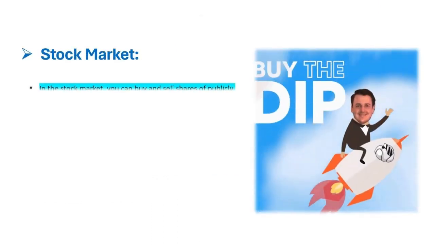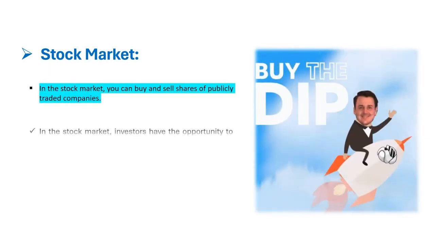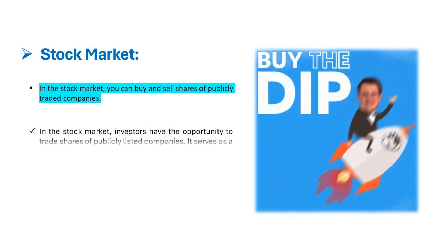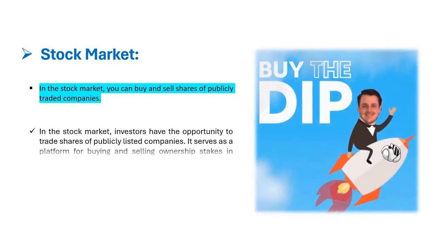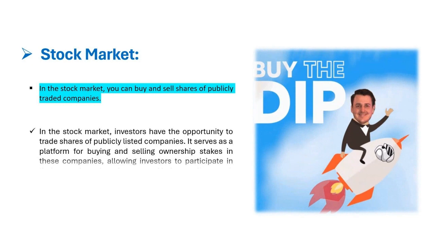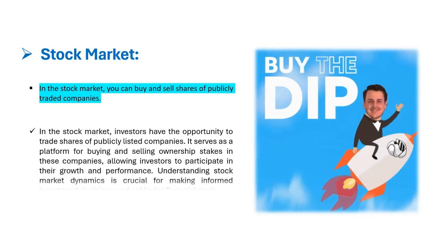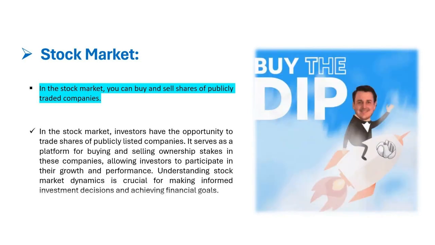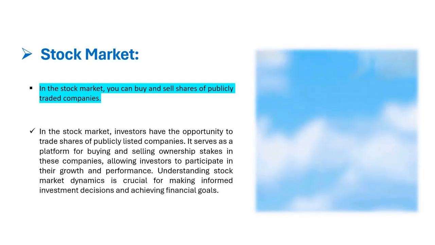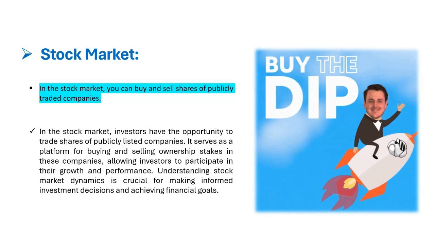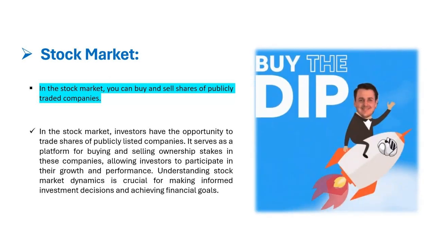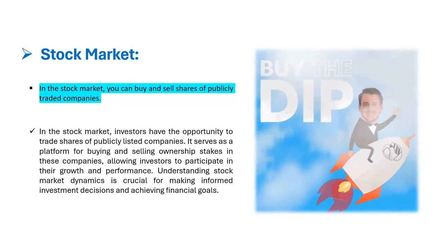Stock market. In the stock market, you can buy and sell shares of publicly traded companies. Investors have the opportunity to trade shares of publicly listed companies. It serves as a platform for buying and selling ownership stakes in these companies, allowing investors to participate in their growth and performance. Understanding stock market dynamics is crucial for making informed investment decisions and achieving financial goals.